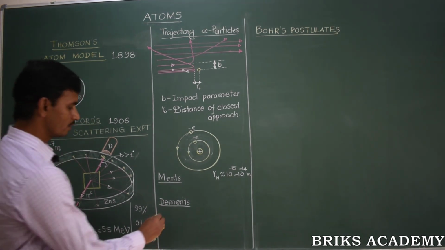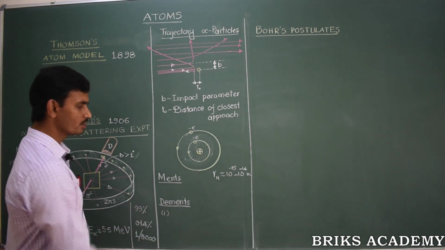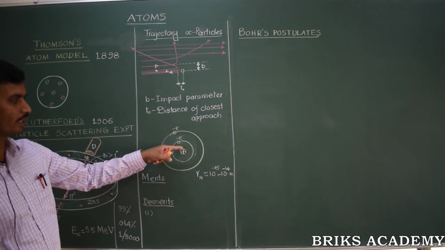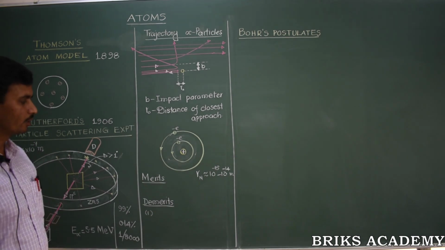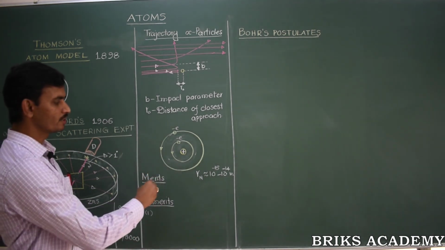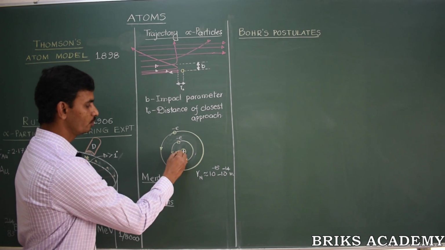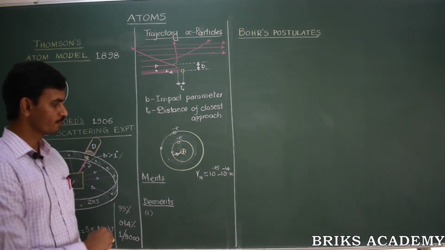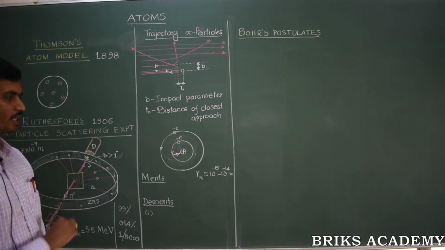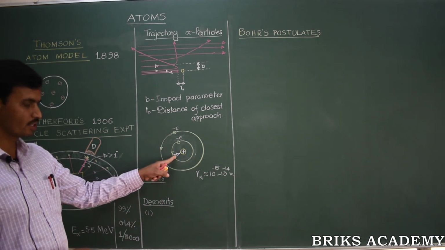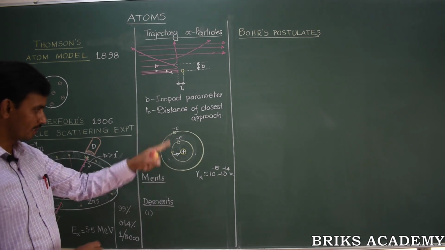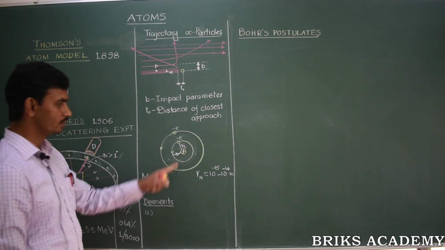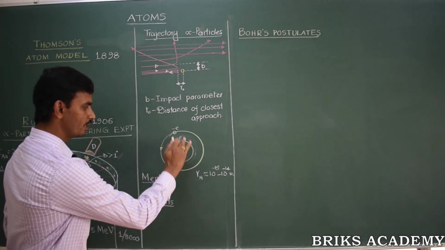Demerit number one is this: if the electron revolves around the nucleus in a given stable orbit, continuously, this electron has some centripetal acceleration towards the nucleus. If there is centripetal acceleration due to the centripetal force, this electron has to continuously lose energy. If the electron loses energy, it cannot stay at exactly the same distance from the nucleus. As a result, this distance, or otherwise the radius, decreases continuously.